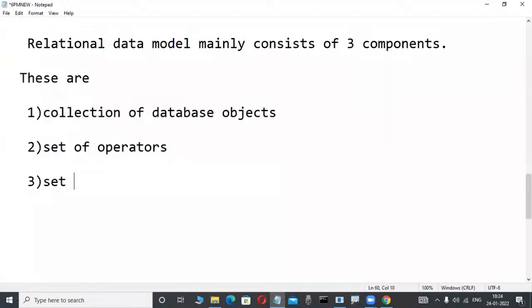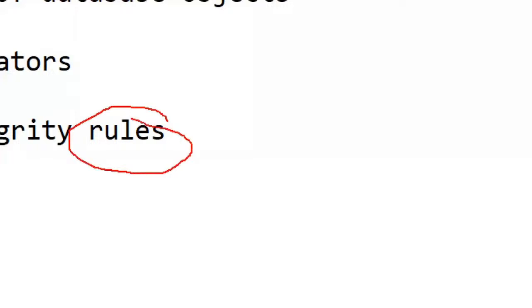Relational data model products always work based on a set of integrity rules. Very, very important. If you have an idea of these rules, you are not even required to attend classes, you can learn on your own. That much is powerful. So many fellows don't know these rules. If you type into Google what integrity rules are, or relational database rules, nobody writes others. Experience is required. So many things are there.